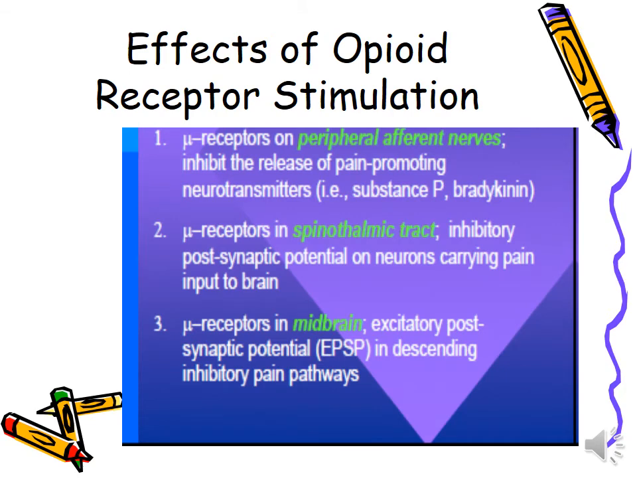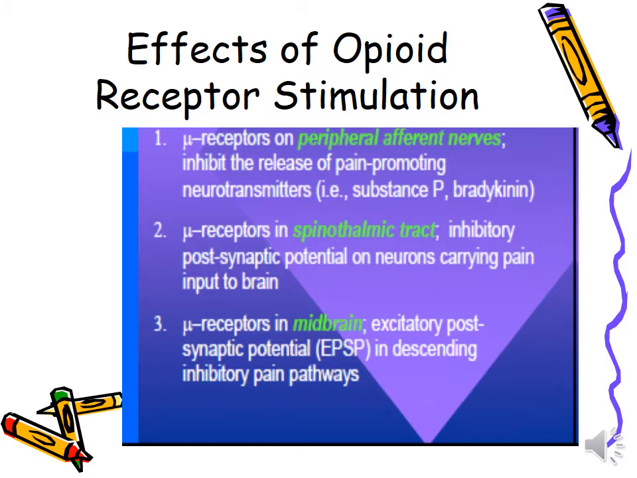So, effects of opioid receptor stimulation. If mu receptors on peripheral afferent nerves are stimulated, then what will happen? They will inhibit the release of pain-promoting neurotransmitters such as substance P and bradykinin. If mu receptors in the spinothalamic tract are stimulated, what will happen? Inhibitory postsynaptic potential on neurons carrying pain input to the brain.